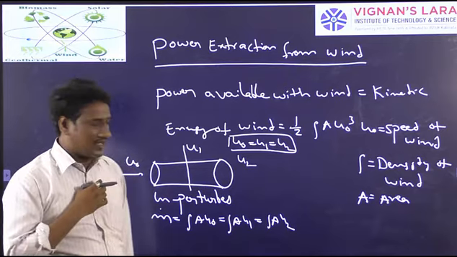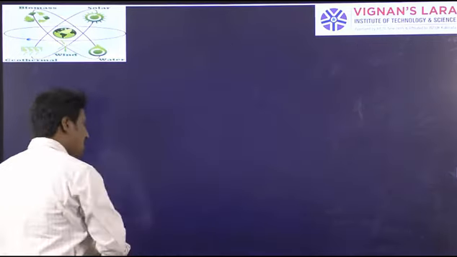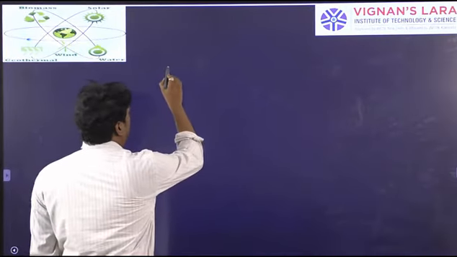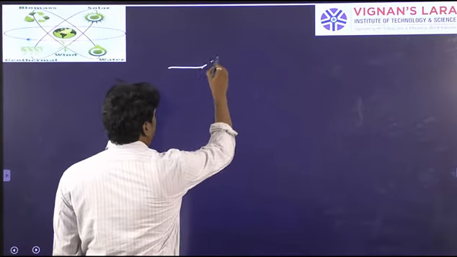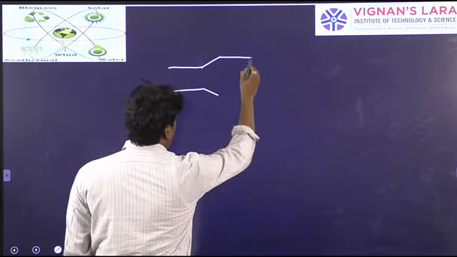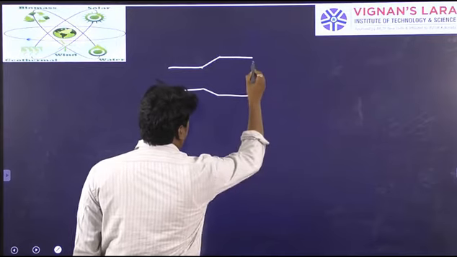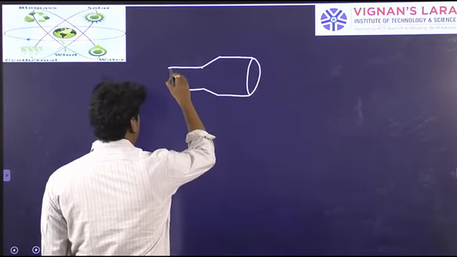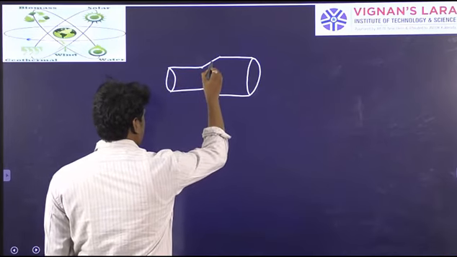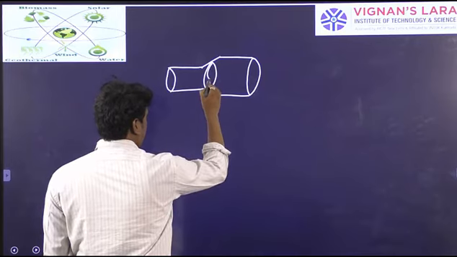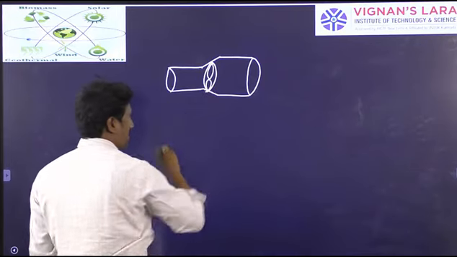Next we have considered the perturbed model, where the area is continuously changing. This is called the perturbed Betz model. Here we will have turbine blades.